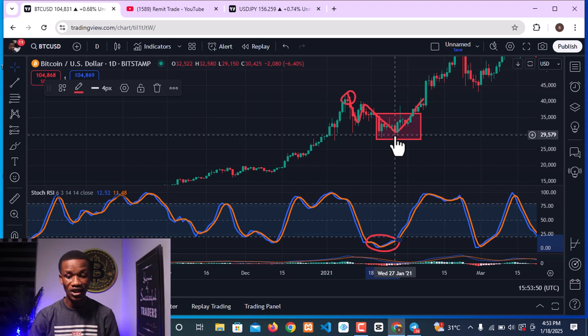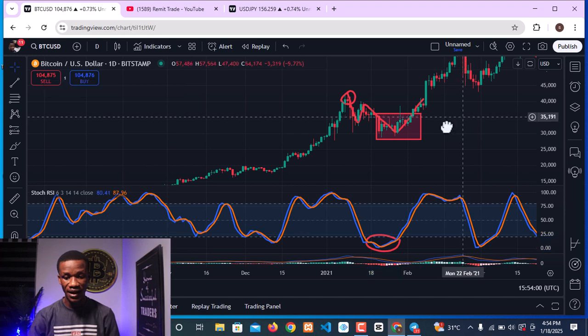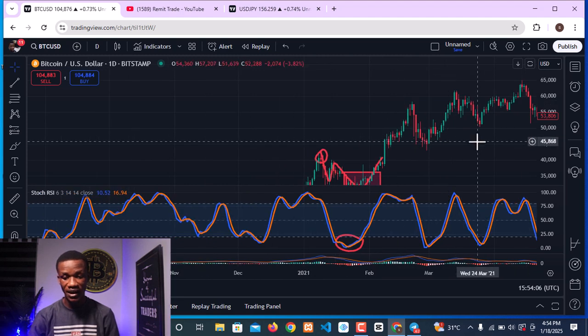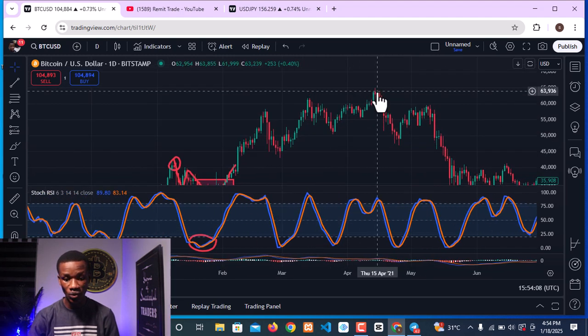That was when we saw this very aggressive move in the market. So after the inauguration, the market moved from this very point of $29,000. Take note of these numbers, $29,000, and the market moved upward, hit this very point of $57,000, retraced, and the market moved up again to this very point of $64,000.